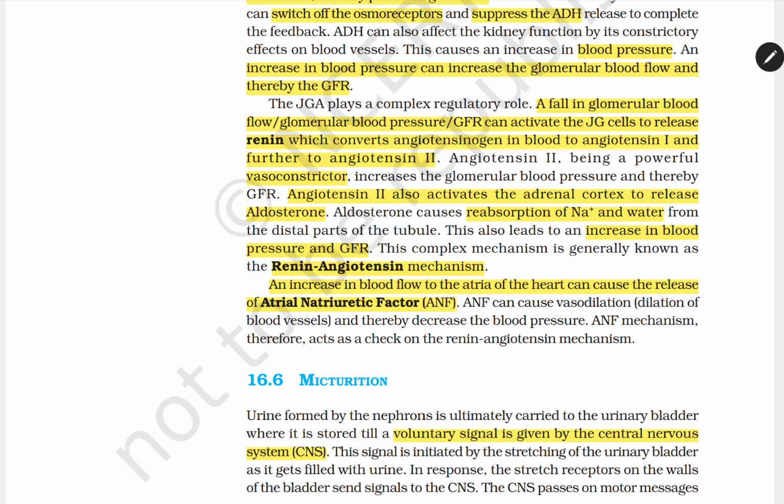An increase in the blood flow to the atria of the heart causes the release of atrial natriuretic factor. When the blood pressure increases in the atria, it releases the ANF, atrial natriuretic factor. It can cause vasodilatation, means the vessels that were constricted dilate again, and thereby blood pressure decreases. The ANF mechanism therefore acts as a check on the renin-angiotensin mechanism.